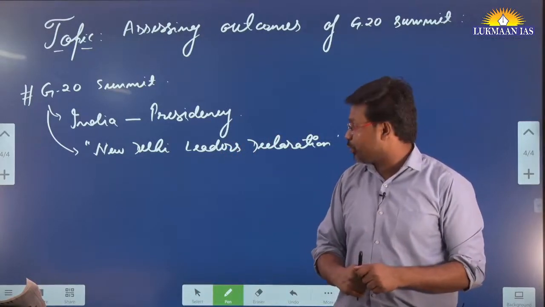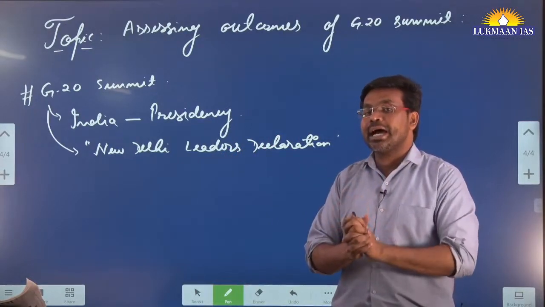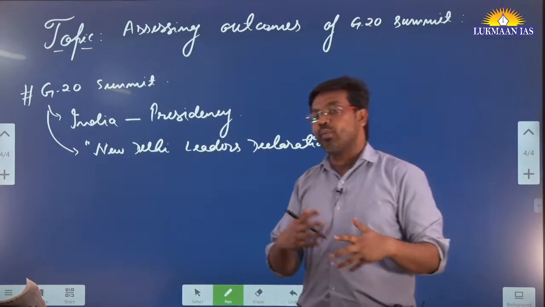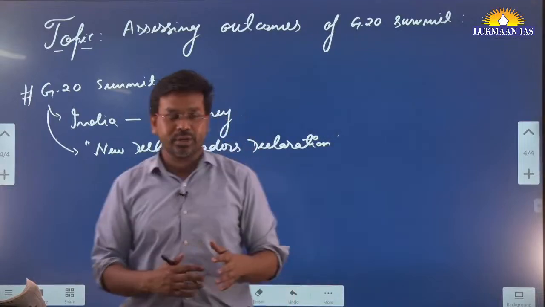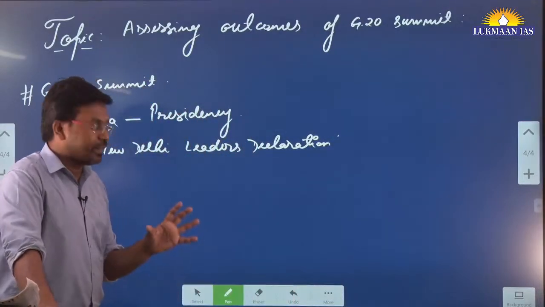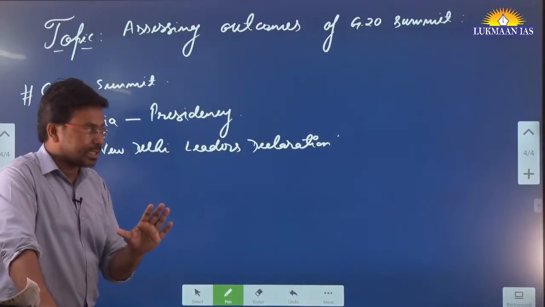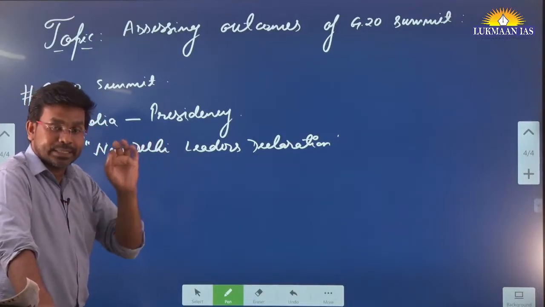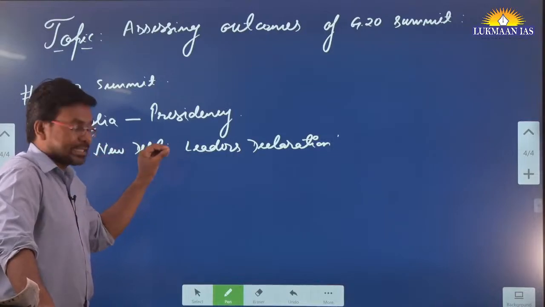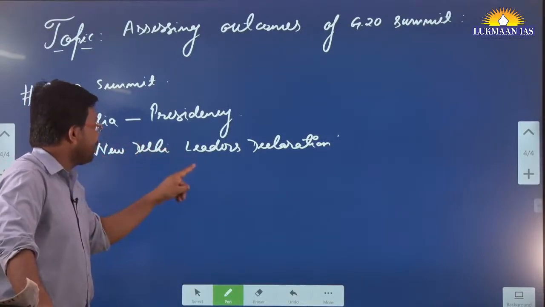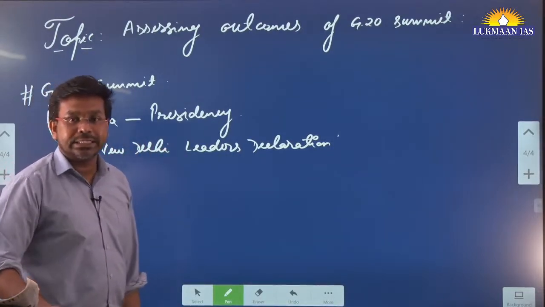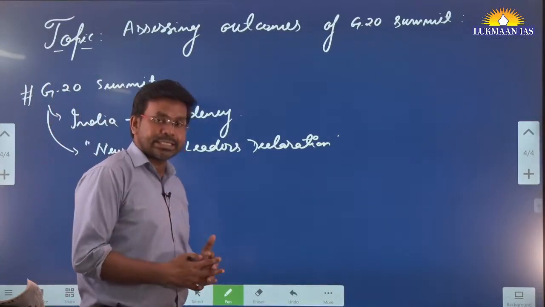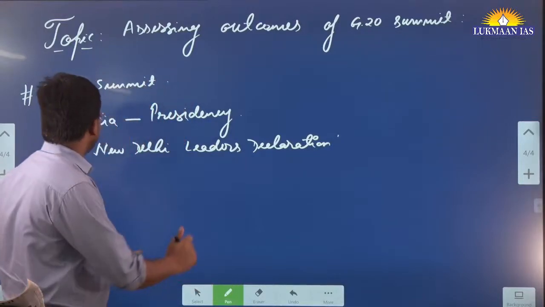China is a member of G20. And Russia and China are good allies, good friends. So they do not want any paragraph there that condemns Russia. So that has been a challenge. However, we have come up with some consensus, and this has been accepted by all members. So this New Delhi Leaders Declaration itself talks about the success of India's presidency during G20.